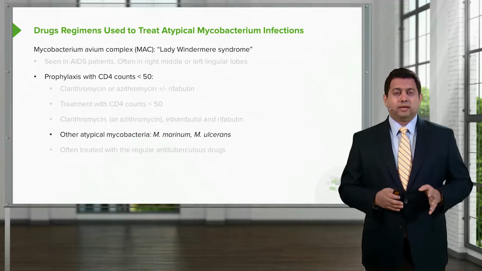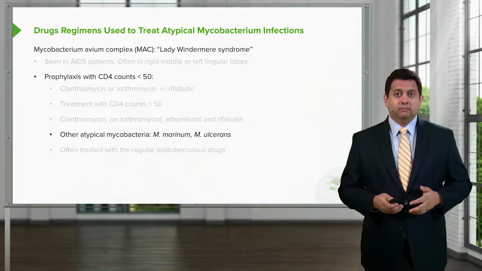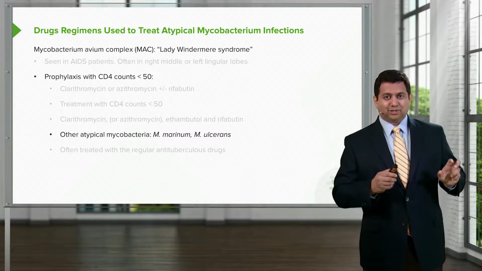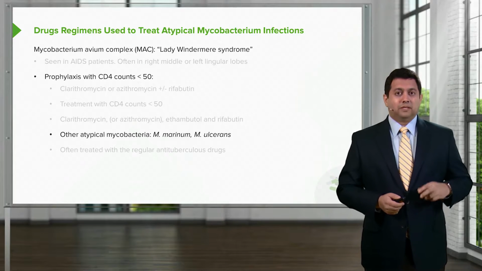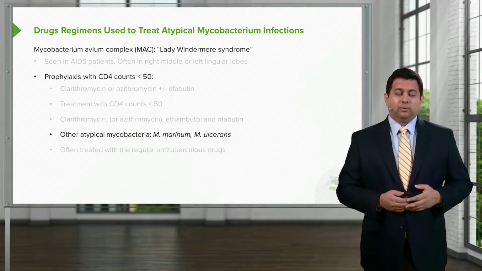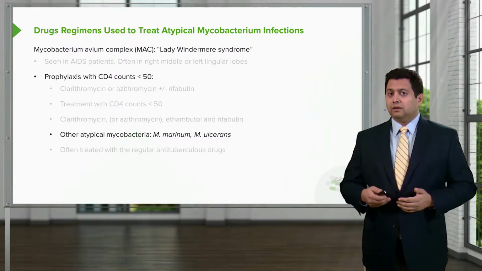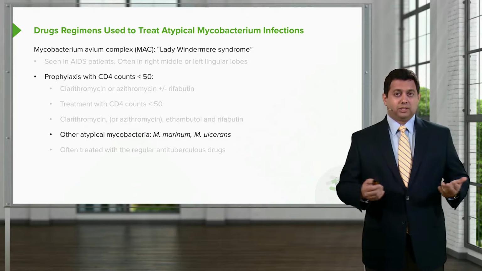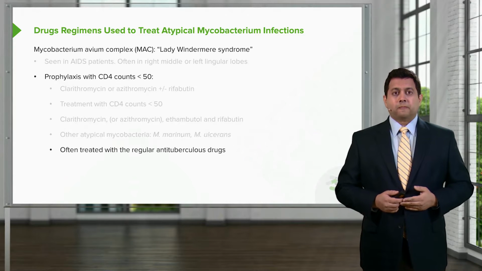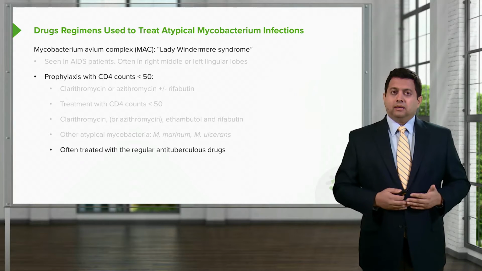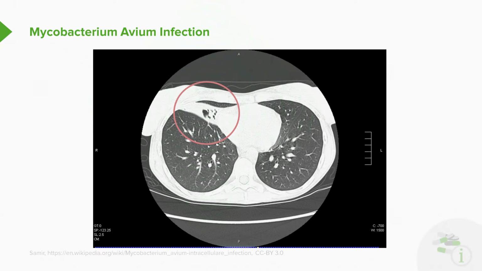Other atypical mycobacteria include Mycobacteria marinum and Mycobacteria ulcerans. Obviously, these two are seen in certain demographics. Marinum is often seen in, we used to call this fish workers disease or fish workers ulcers, and Mycobacterium ulcerans is seen in certain diabetic patients with ulcer activity. It's often treated with regular antituberculous drugs. Now here's a CT scan of a patient with right middle lobe consolidation secondary to Mycobacterium avium.